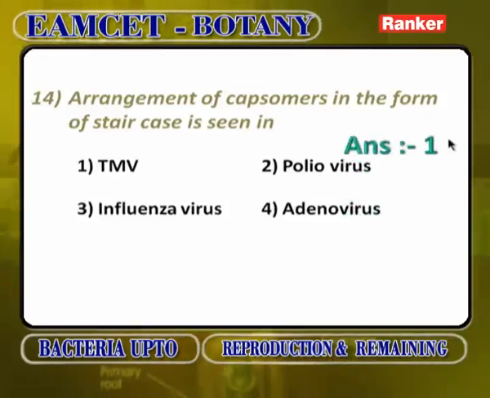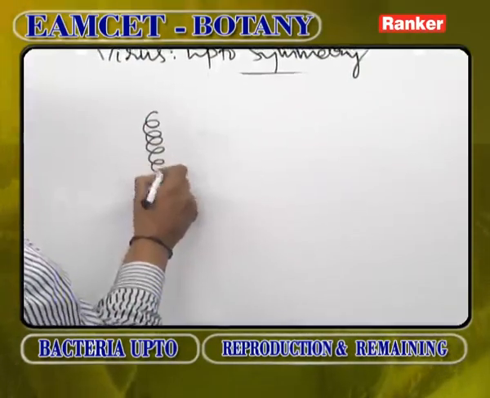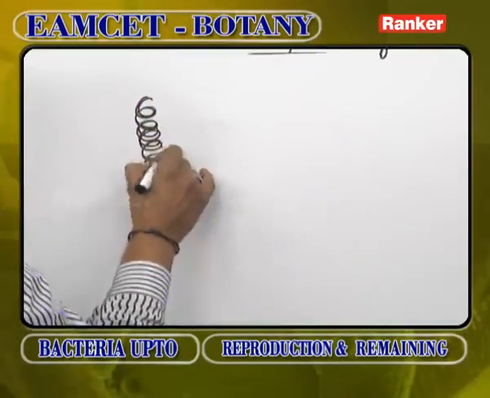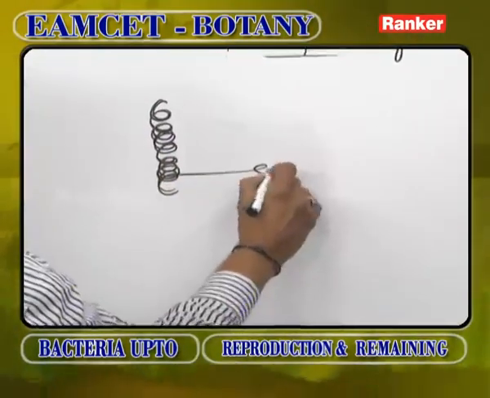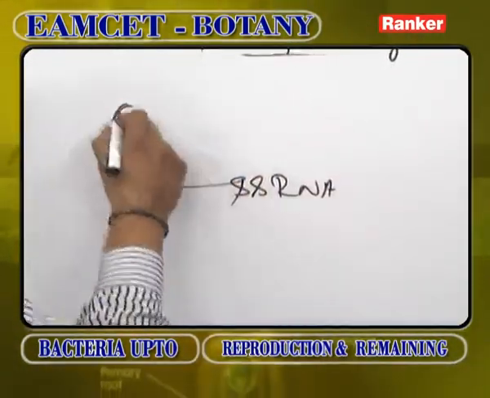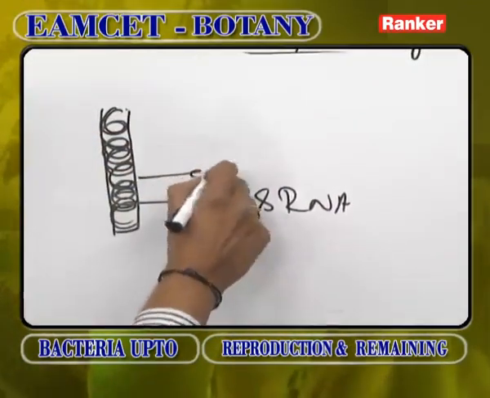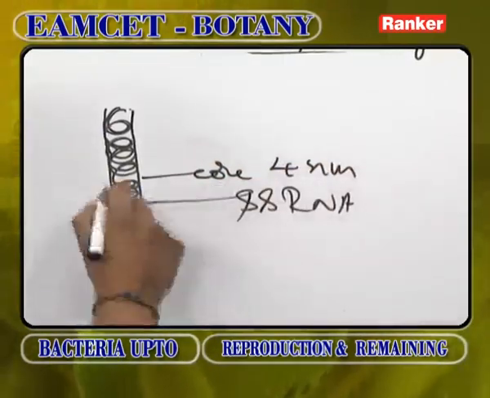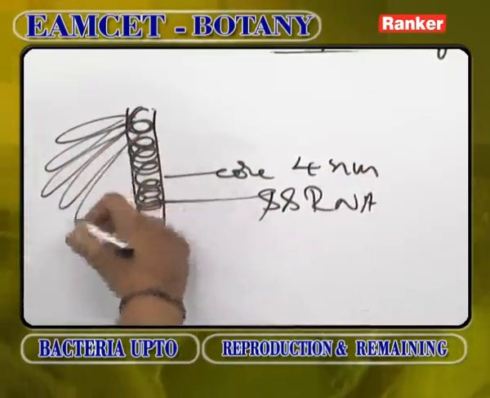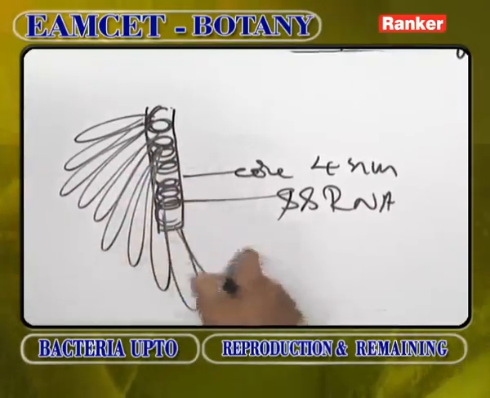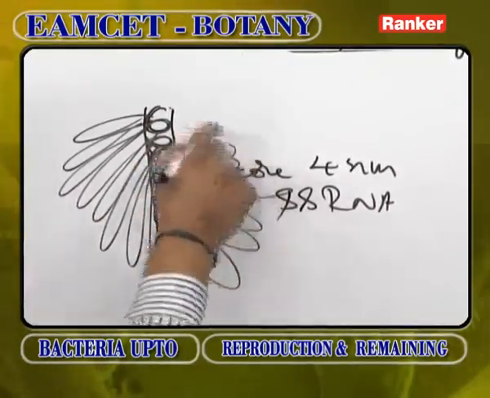Arrangement of capsomeres in the form of a staircase is seen in which virus? Arrangement of capsomeres in the form of a staircase is helical symmetry. The genetic material in tobacco mosaic virus is single stranded RNA. The single stranded RNA is enclosed in a special core whose diameter is around 4 nanometers. This core is surrounded by numerous protein bits called capsomeres.